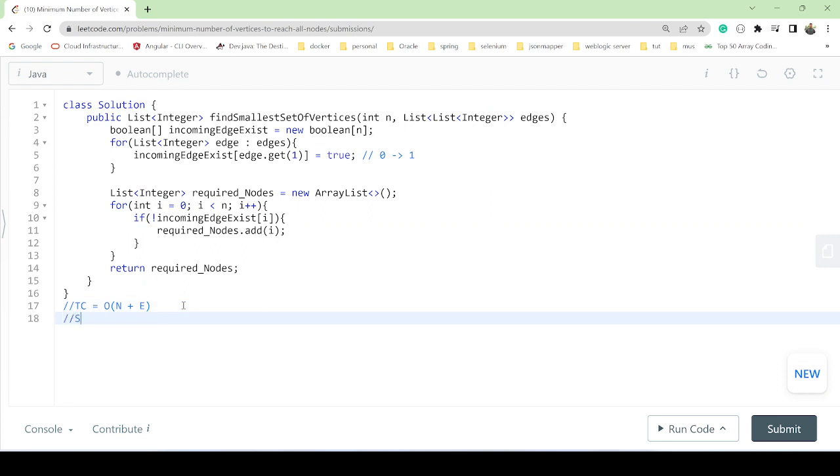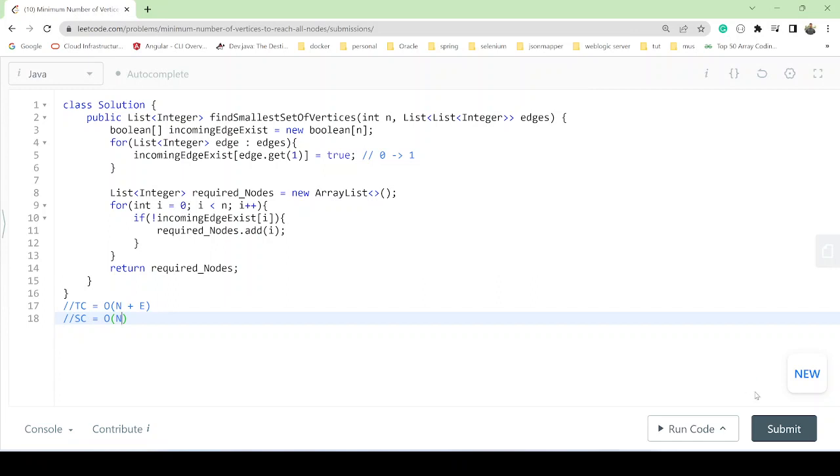Similarly, if we talk about the space complexity, we are storing this boolean array. This is auxiliary space, that is not a worry, but we are storing this one. We have n vertices, and for each node we have to define the incoming edge, so for the incoming edge we define O of n, the number of vertices. For all the nodes we will define it.